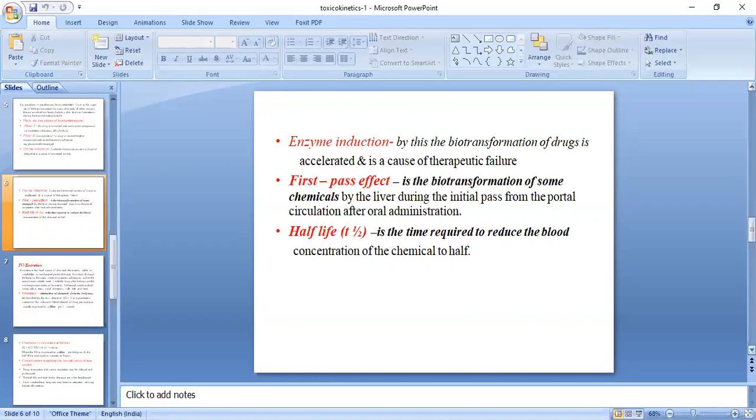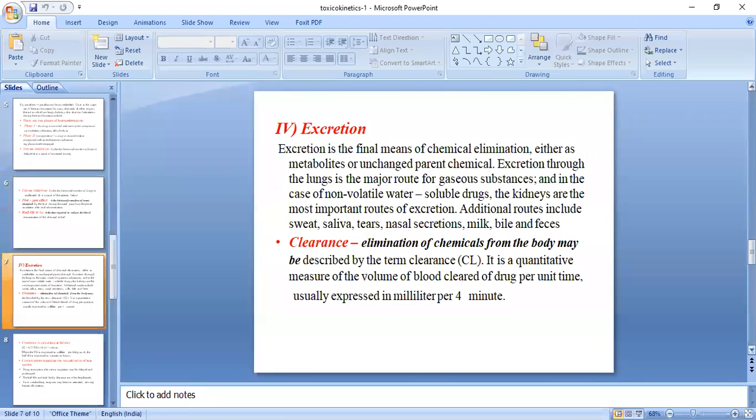And then you have half life, which is T half. It is the time required to reduce the blood concentration of the chemical to half. Half life, maximum shelf life, all these terminologies you are aware of. Then excretion. Excretion is the final means of chemical elimination, either as a metabolized or unchanged parent chemical.